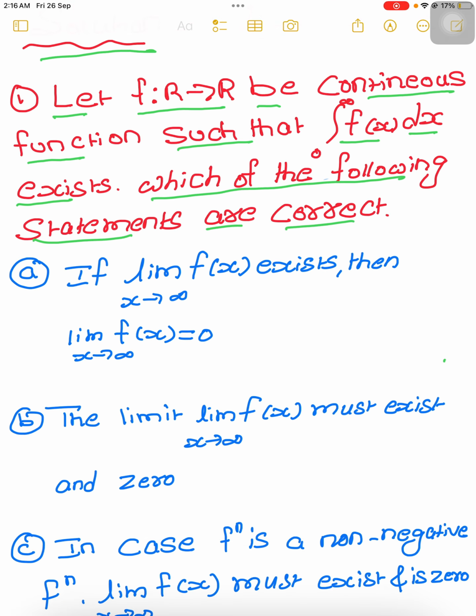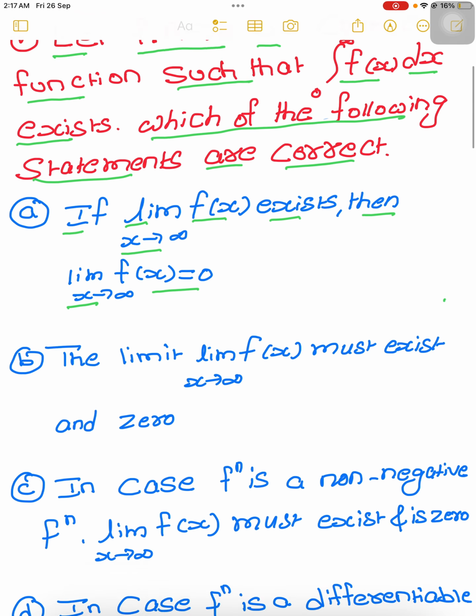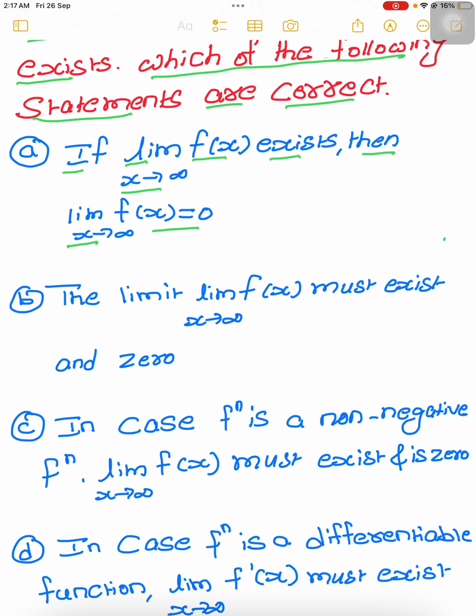The first statement: if the limit as x tends to infinity of f of x exists, then the limit as x tends to infinity of f of x equals 0. Second option: the limit as x tends to infinity of f of x must exist and be 0.